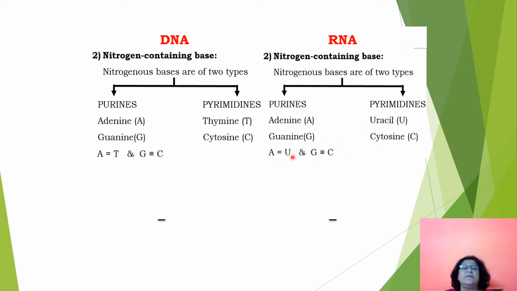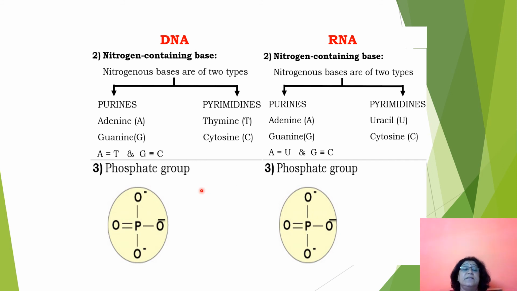So basically these nitrogenous bases pair, and they form different pairs in the nucleic acid. The third thing present is the phosphate group. So here you see this phosphate ester is present. This is derived from phosphoric acid. What is phosphoric acid? H3PO4. So when H of OH in phosphoric acid is replaced by R, you get a phosphate ester. So these are the diesters, phosphate ester groups.